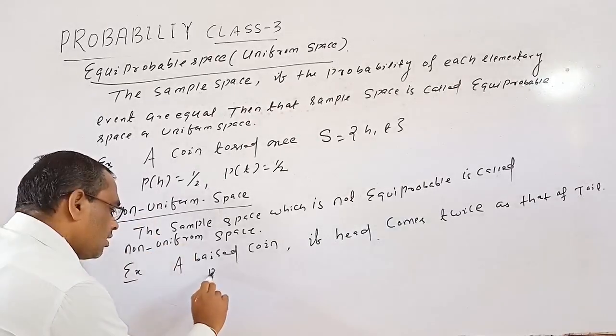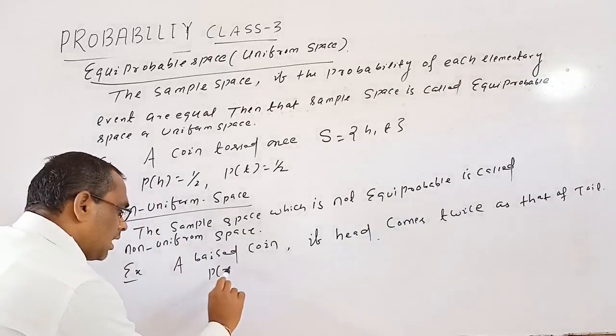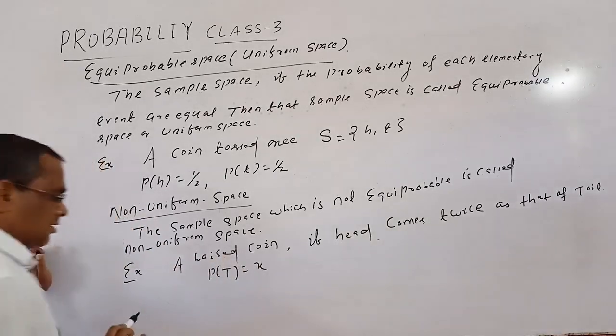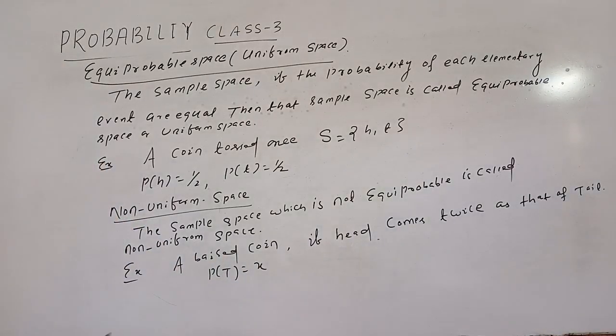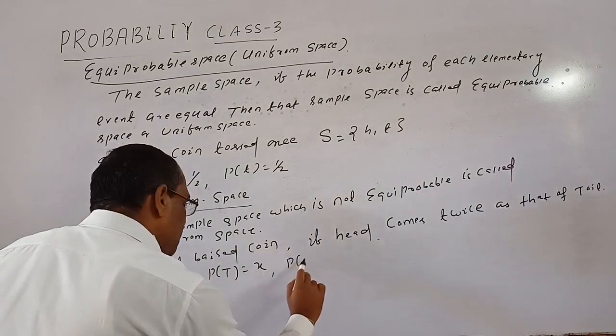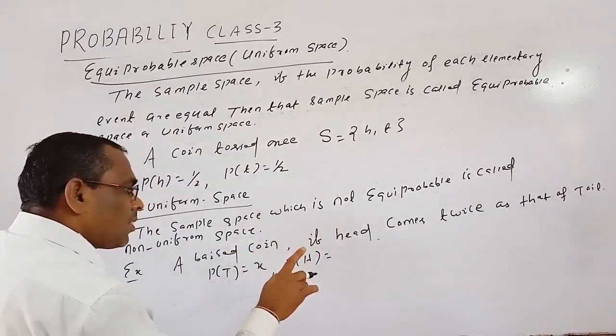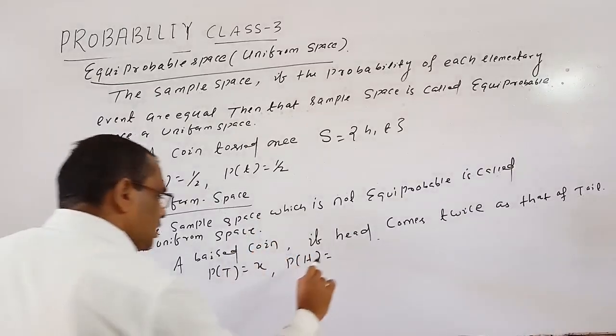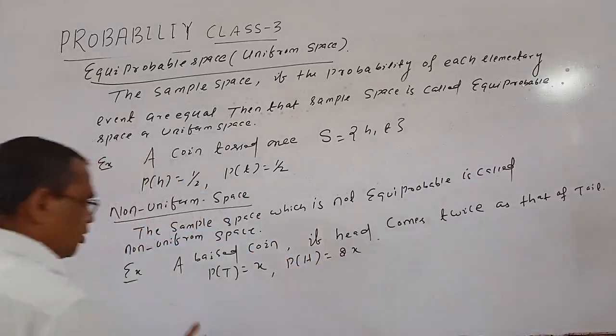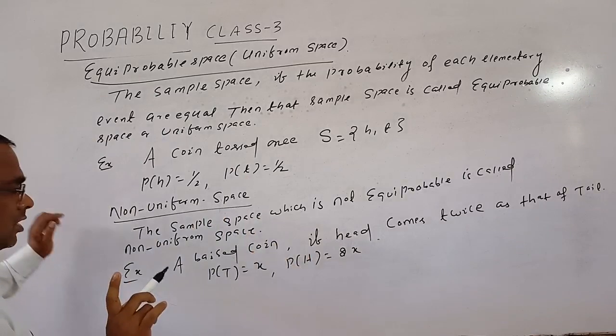So here, P of tail equal to x. Suppose the probability of tail equal to x, then what will be the probability of head? The probability of head is twice that of tail, that is 2x. Okay, but you know the total probability equal to 1.